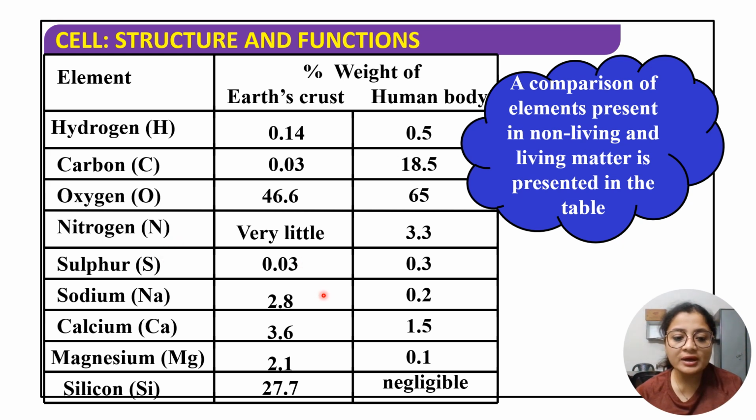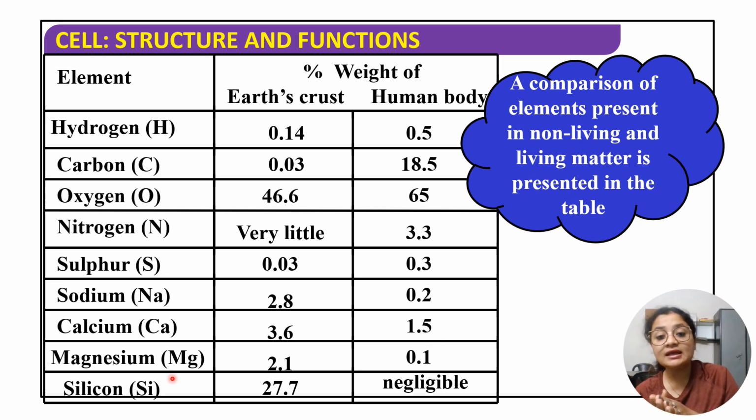So नाइट्रोजन जो है अर्थ क्रस्ट में बहुत ही कम होगा, ह्यूमन बॉडी में 3.3% होगा. Sulfur will be 0.03 in Earth's crust, human body 0.3. Sodium will be 2.8 in Earth's crust, human body में 0.2. So I think sodium is the first mineral जो हम देख रहे हैं, या first element जो हम देख रहे हैं कि Earth's crust में ज़्यादा है in comparison to human body. Okay. Calcium again 3.6 in Earth's crust, human body 1.5.